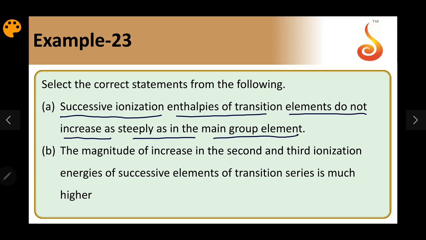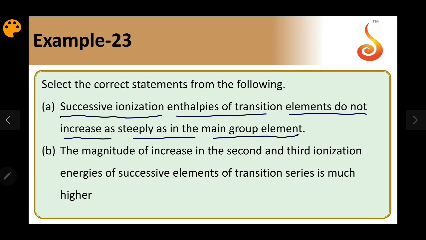Because of the less shielding relative to s and p electrons, the atomic size is going to decrease initially, then the shielding effect increases gradually from left to right in the period. Initially there is a decrease in atomic size because of the increase in nuclear charge. Then towards the end, more d electrons are involved, so the increase in nuclear charge is less dominant compared to the increase in shielding effect. As a result, the size will go on increasing.